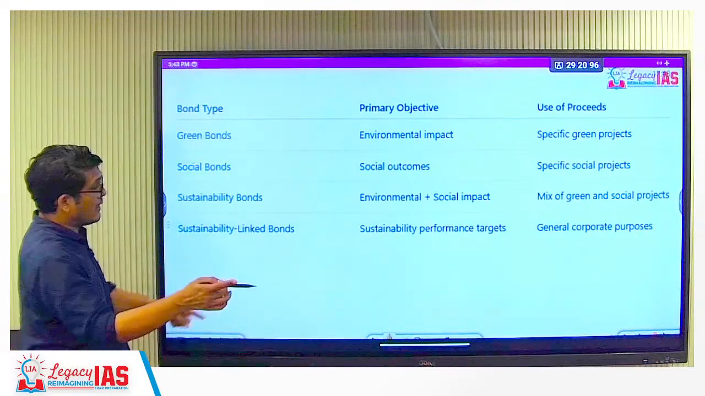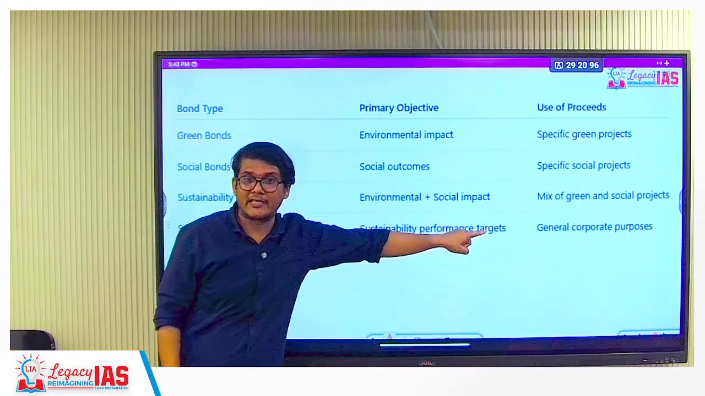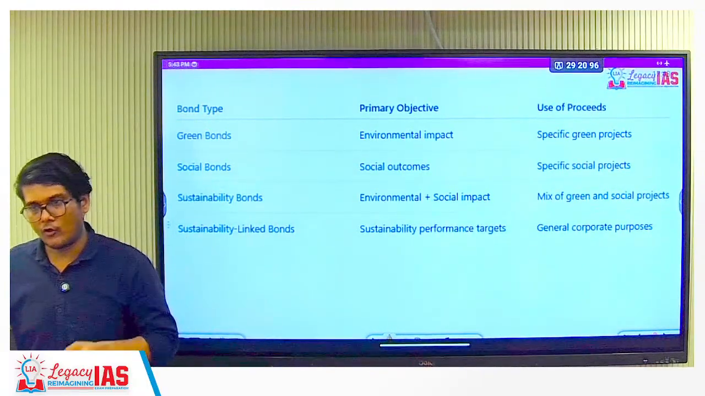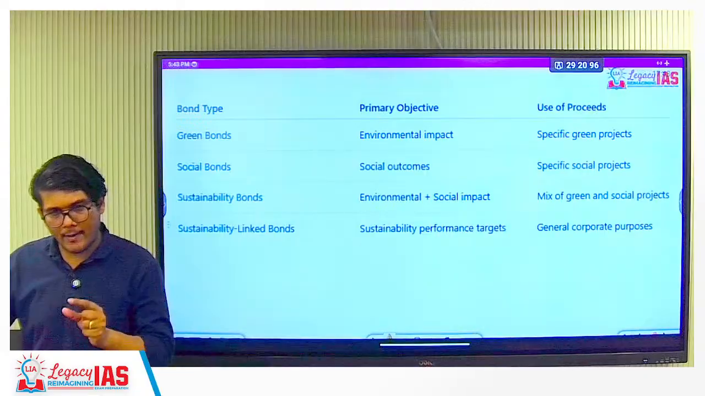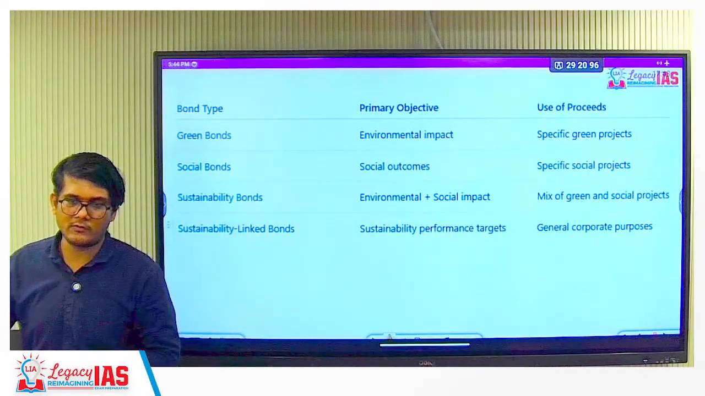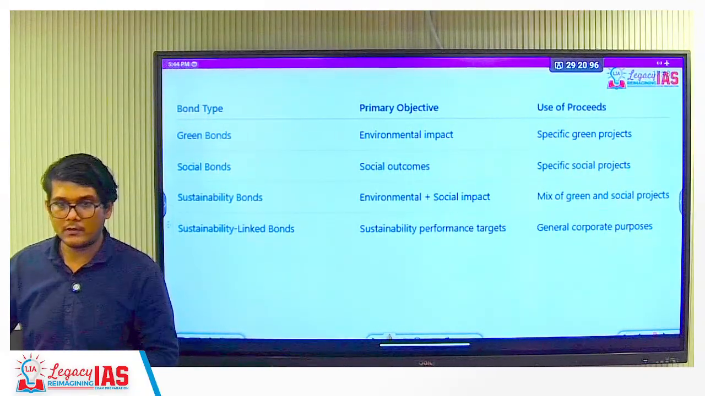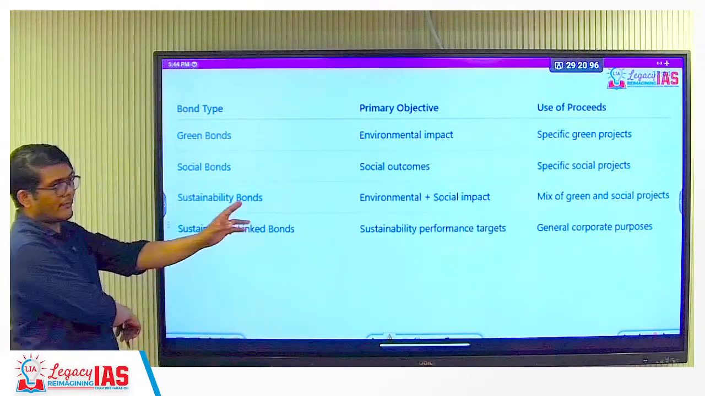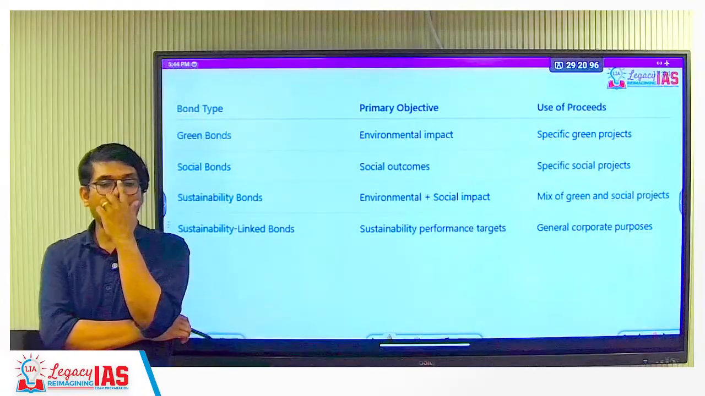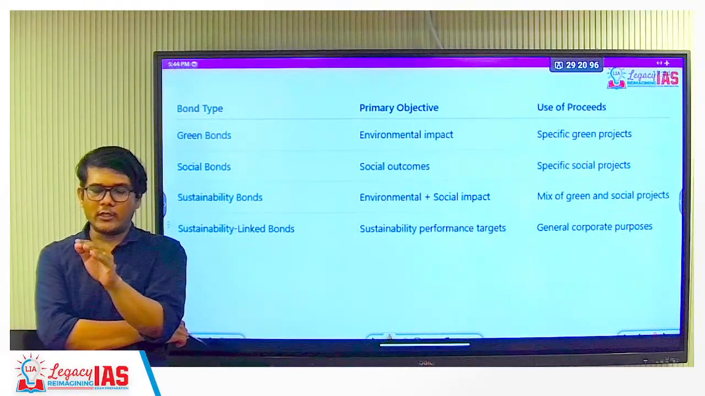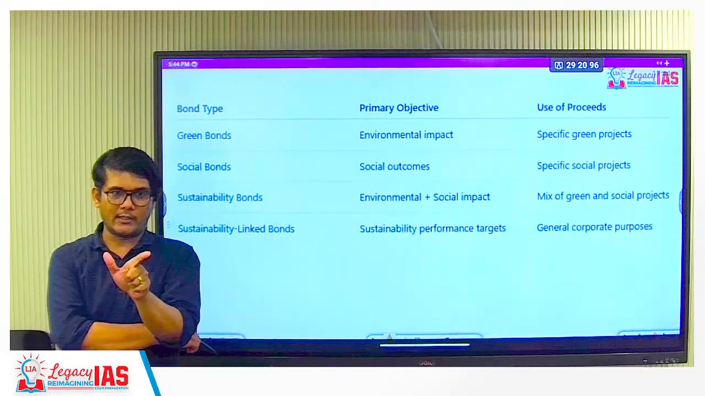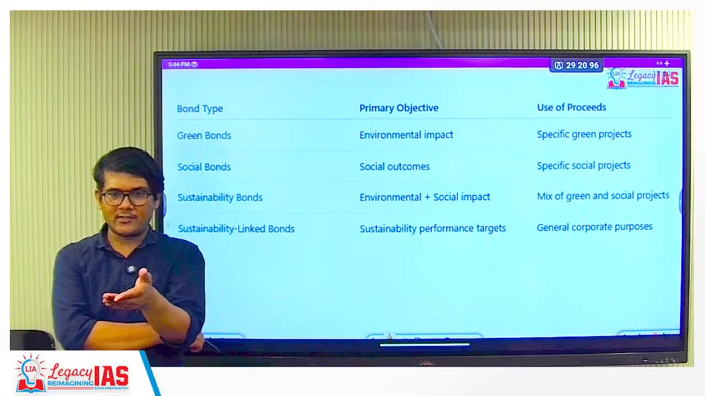Sustainability linked bonds, sustainability performance targets will be there in this. That is important. It is also a type of sustainability bond, but it will be linked to the performance with respect to sustainability. Okay, Faisal, is that clear? Do not understand this? Sustainability bond is clear. A sustainability bond is a bond which invests the money in projects which help the environment and the society. Right, so let's say that is what the bond is.